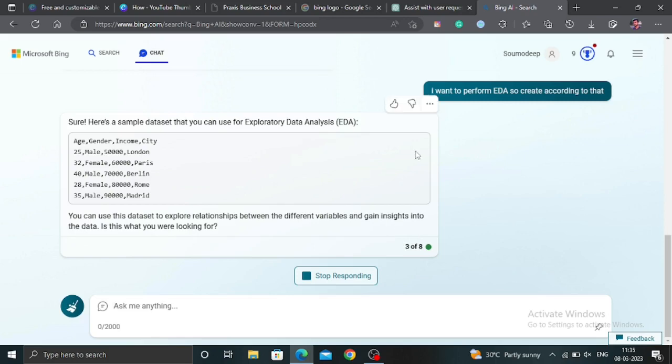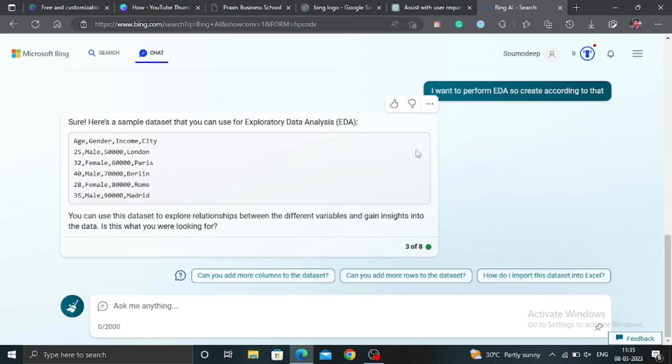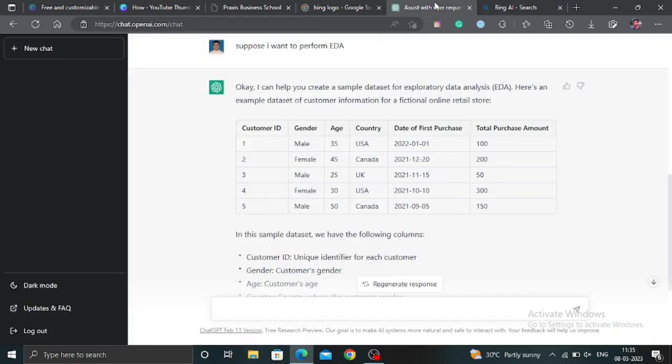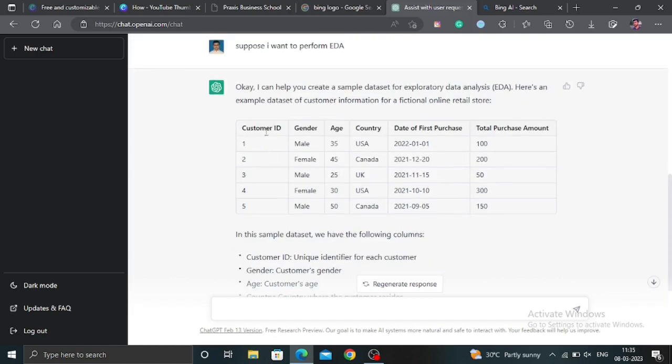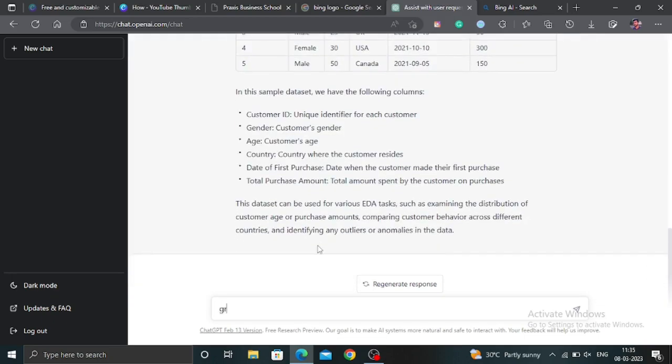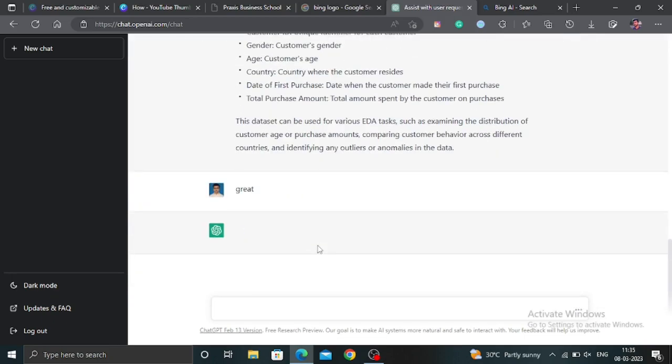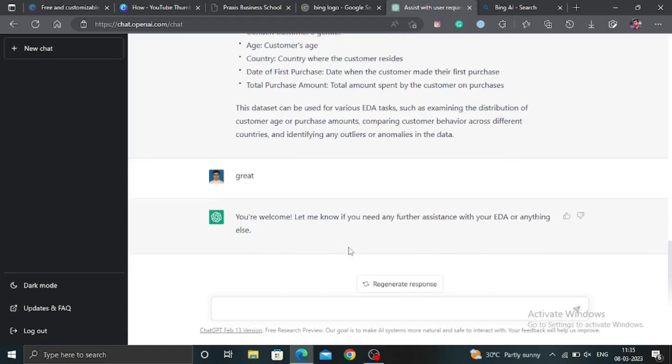Now, as I input the same prompt in both AIs, I think ChatGPT's answer is quite a bit better than Bing's, because it also explains the columns and the data comes in a tabular format. It's really great. So let's ask something more difficult.